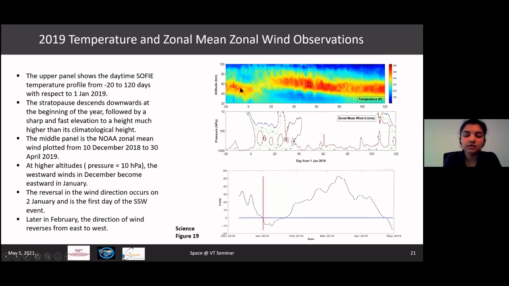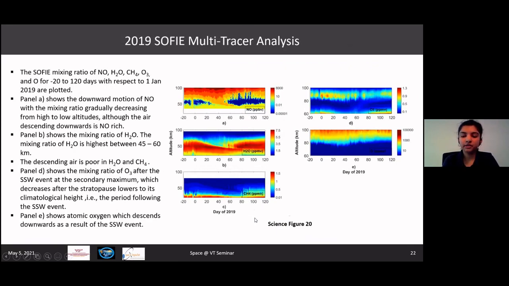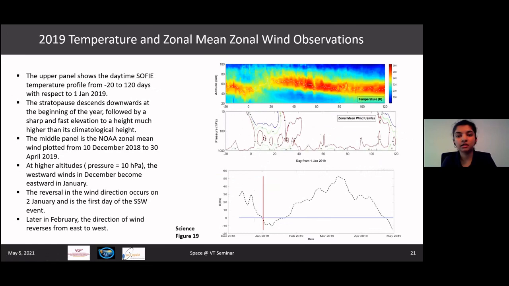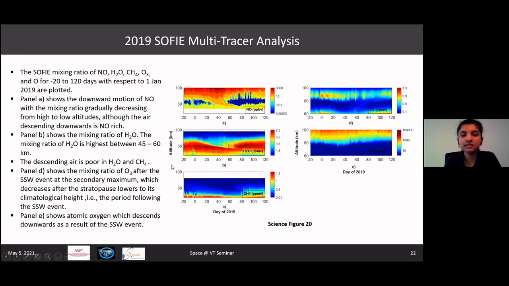And as we can see here, the stratopause moves down and quickly goes up again, much above its usual climatological height, marking the beginning of an SSW event. There is a zonal mean wind reversal at 10 hPa. This is better seen in this last plot here. As we can see, at around the 2nd of January 2019, the value goes down from 0. It's negative around this point, which indicates that 2nd January was the date when the SSW event occurred in 2019. This is a look at multi-tracer analysis of 5 trace species calculated from SOFI observations.